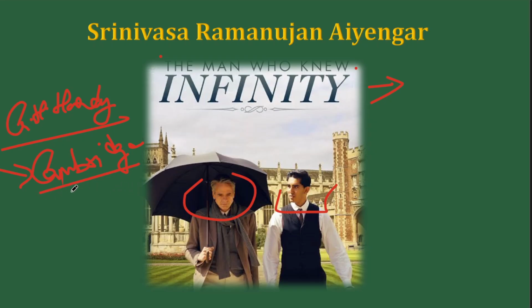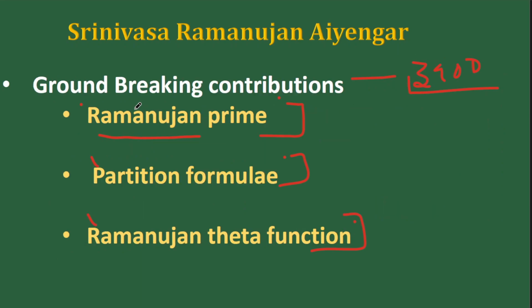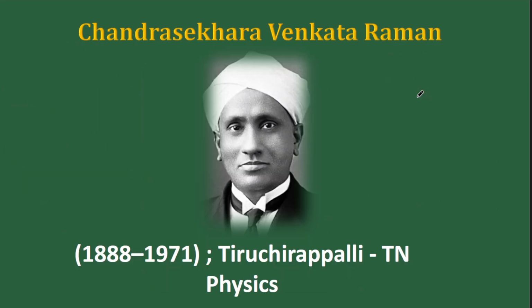He continued his research there. He came up with a lot of research, and then he came back to India and he died at the age of 32. Now I'm just adding all these for you to remember it in context rather than to just mug up the facts. So the time period, the context, the story, the achievements, and the major findings. These things have to be kept in mind.